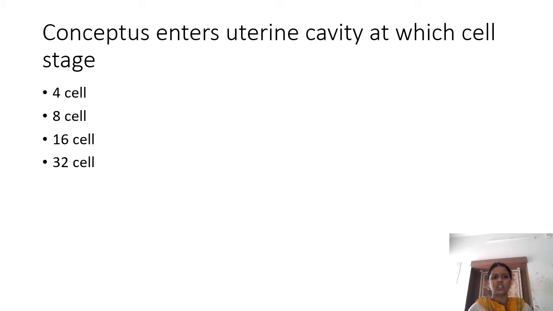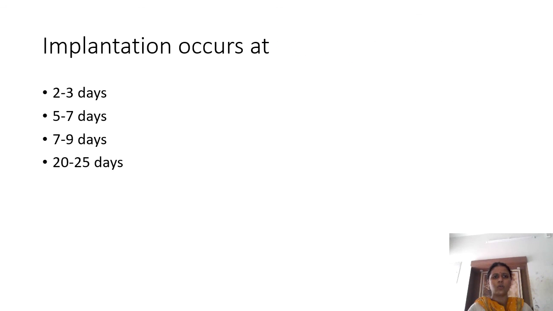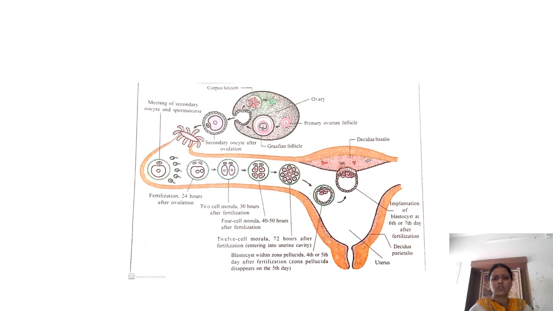The morula is 16 cell stage, but by the time it reaches the uterine cavity, it would have become a 32 cell stage. Implantation occurs, from fertilization to implantation, that is for the first week. So in 5 to 7 days implantation would have happened. The implantation of the blastocyst happens on the 6th or 7th day after fertilization. Have this pictorial memory in mind.